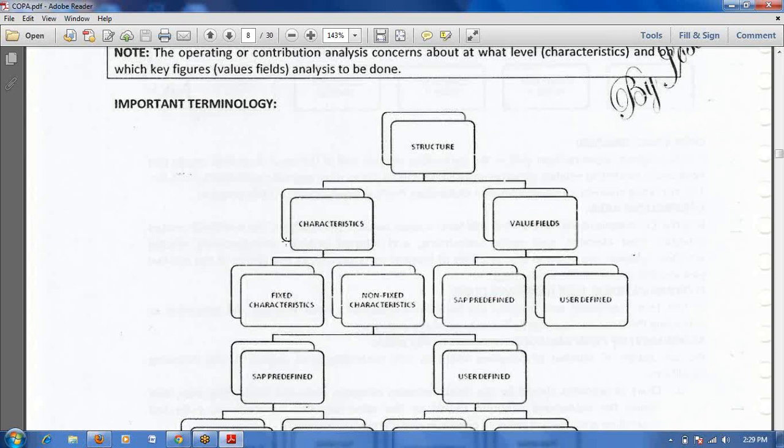Characteristics are of two types: one is fixed characteristic and the second is non-fixed characteristic. Fixed characteristics we need not create. Along with operating concern creation, the system automatically creates the fixed characteristics. There are 19 fixed characteristics.